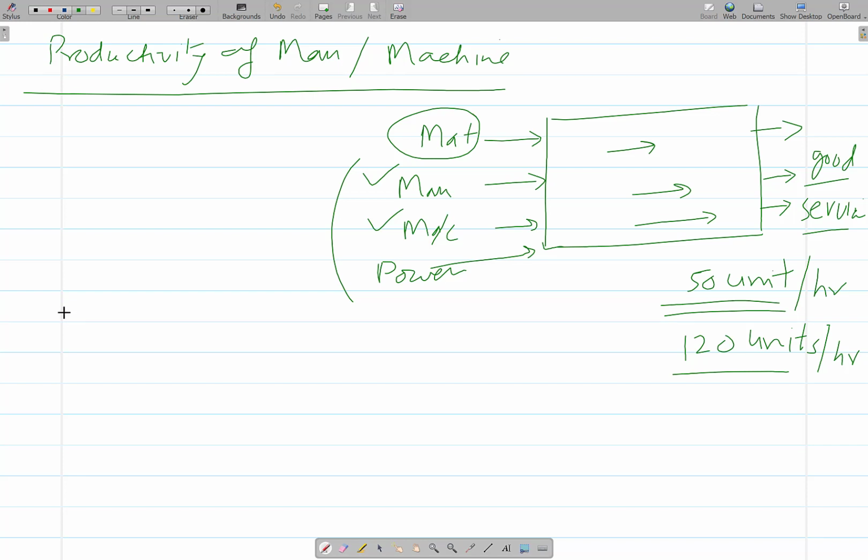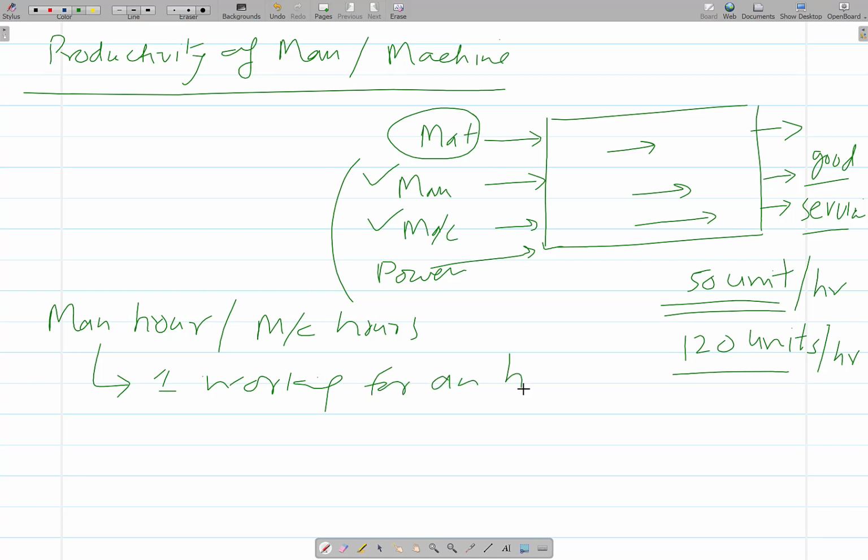Basically, to see the productivity of man and machine, we use the term man hours or machine hours. So man or machine hours, man hour means one man working for an hour.